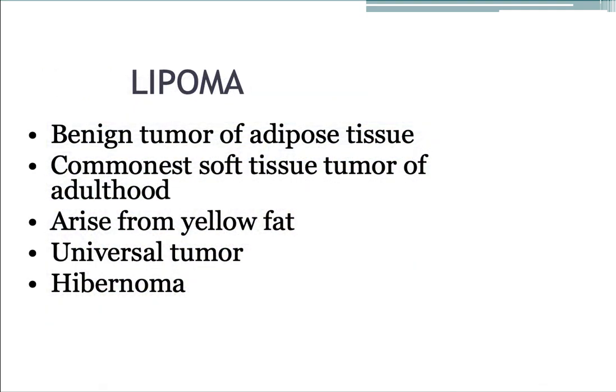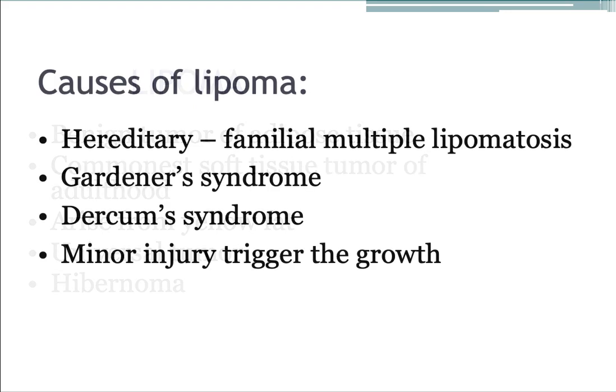The next common tumor is lipoma. This is a benign tumor arising from the adipose tissue. It is the most common soft tissue tumor of adulthood. They arise from the yellow fat and they occur anywhere in the body. Hibernoma is a benign tumor arising from the brown fat.